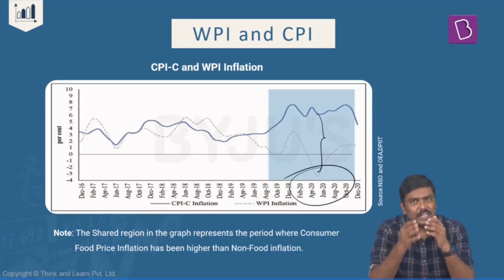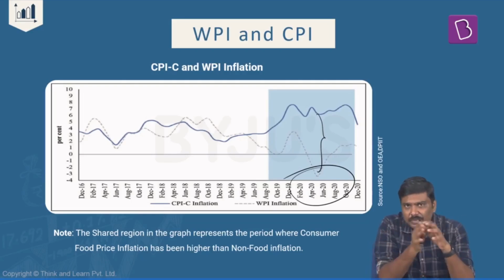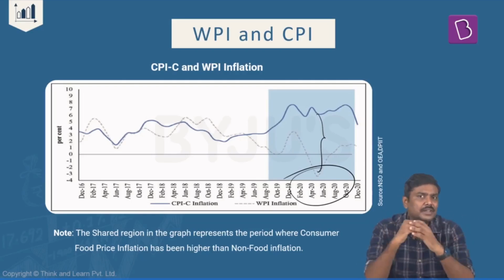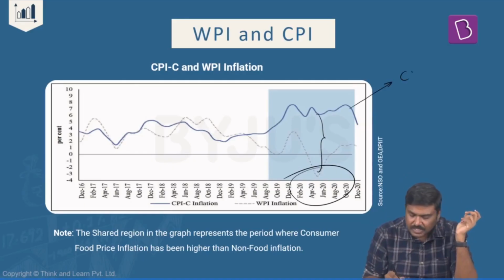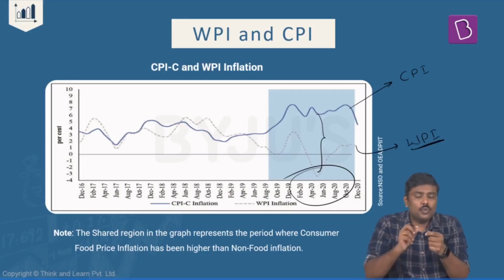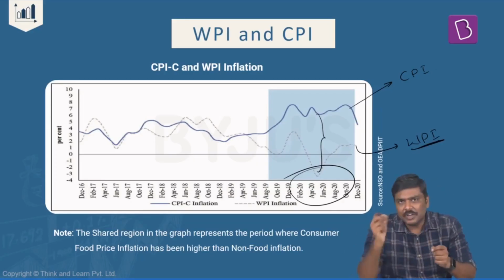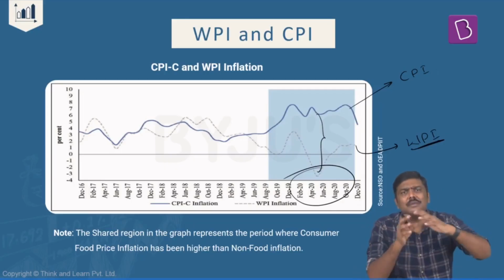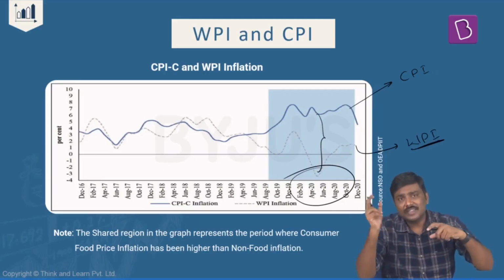Now, generally, this kind of deviation, this kind of divergence between both of them happens for a simple reason. The weightages for CPI are different and for WPI are different. Again, even before weightages, what is considered for calculation of WPI and calculation of CPI is completely different.